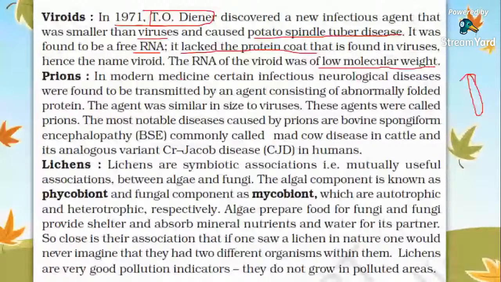The agent was similar in size to viruses. The agents were called prions. The most notable diseases caused by prions were bovine spongiform encephalopathy (BSE), also called mad cow disease in cattle. Okay, mad cow disease that is affecting cows. It's an analogous variant of Creutzfeldt-Jakob disease, or CJD, and the abbreviation is asked for entrance examinations or as a 1 mark board question. CJD, that is Creutzfeldt-Jakob disease.